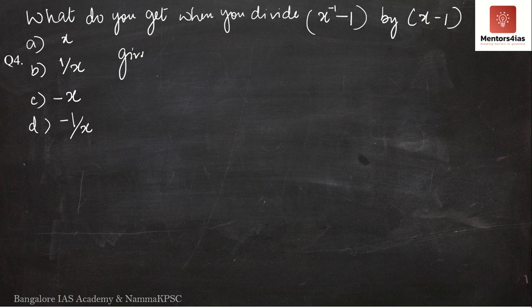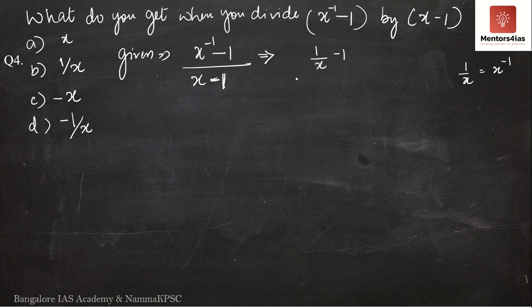So what does the question say? x to the power minus 1 minus 1 divided by x minus 1. Now this is given in the question. Now going back to law of surds. I did mention that if I have 1 by x, I can write it as x to the power minus 1. So if I have x to the power minus 1, I can also write it as 1 by x. So I will write this x to the power minus 1 as 1 by x, minus 1, the whole thing divided by x minus 1.